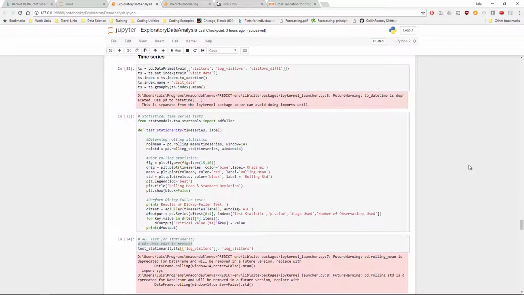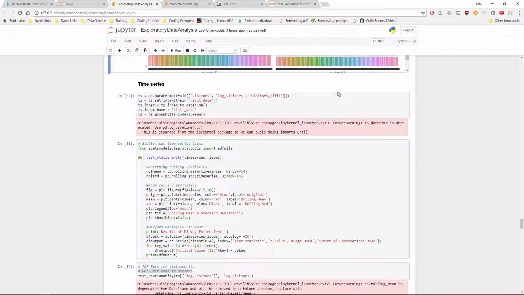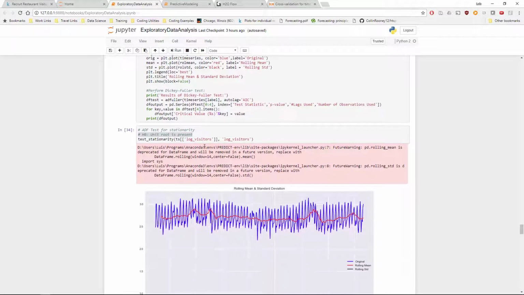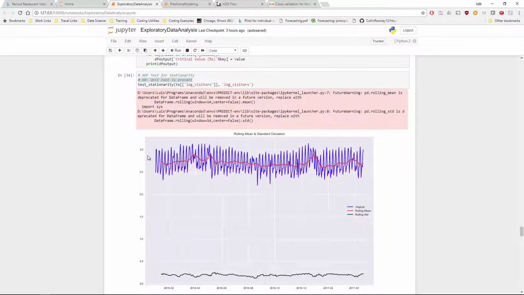Very good. So moving on to some time series statistical tests, I want to try to understand what the autocorrelation is in these time series, and also test some stationarity. So I set up a Dickey-Fuller test and take a rolling mean of the averaged time series of log visitors. And it does seem to have some movement here.